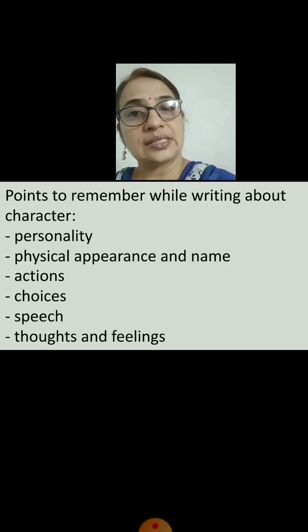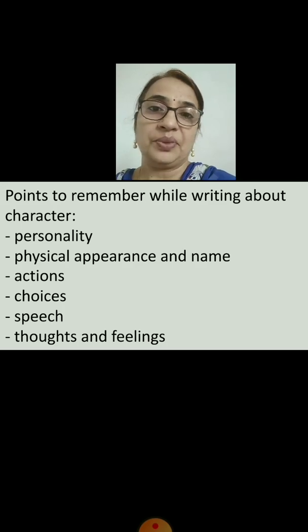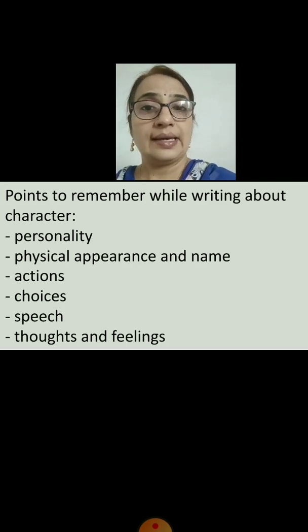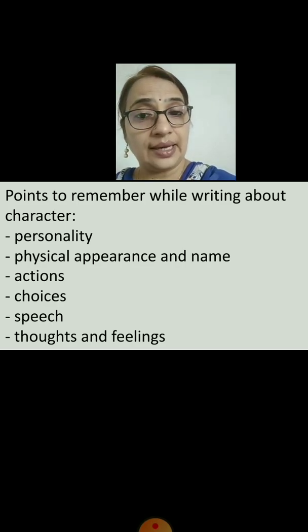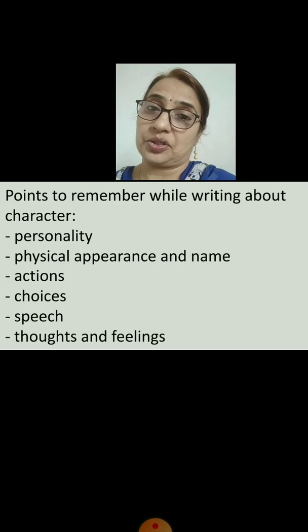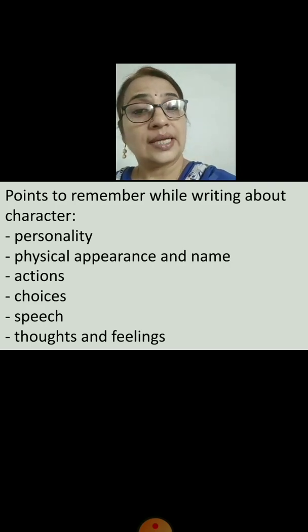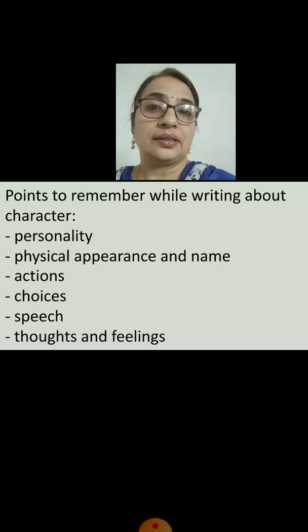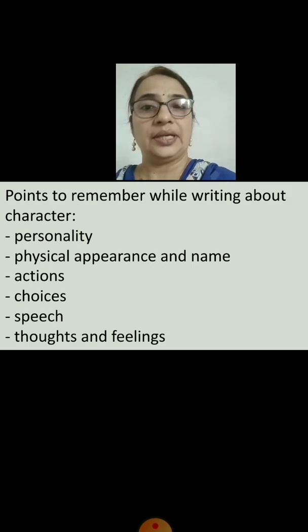Then actions, as I discussed with you in the previous slide. Then his choices, his likes, dislikes, and how it affected his entire life. Then speech, thoughts and feelings. So all these things we'll try to include when we write the character sketch of any fictional or real character.